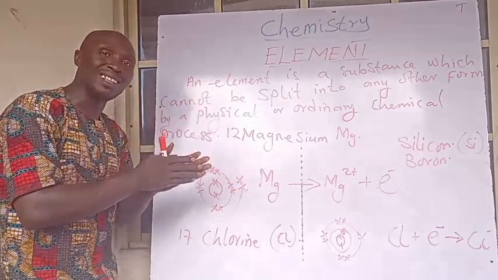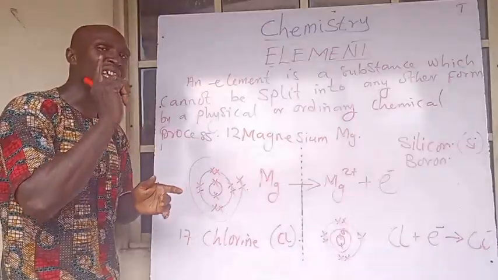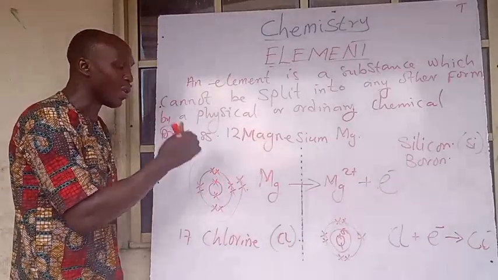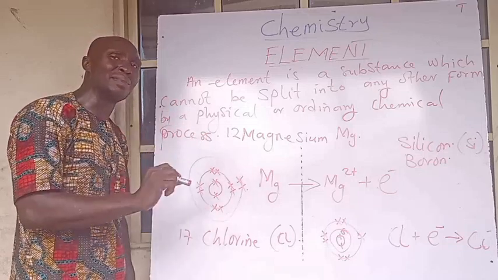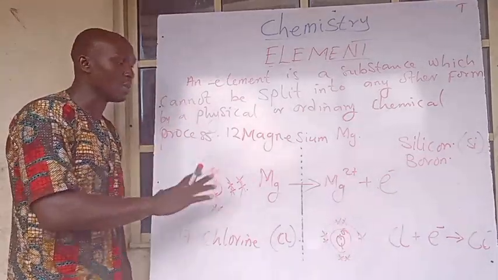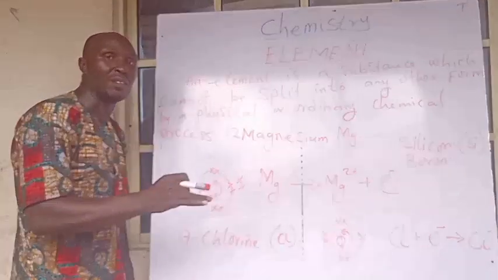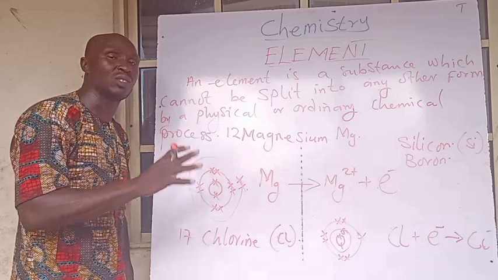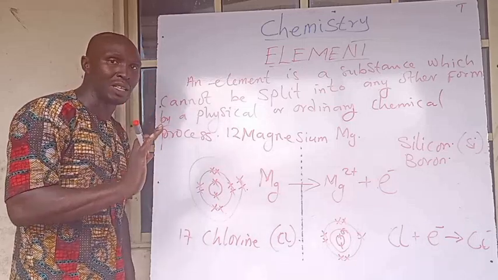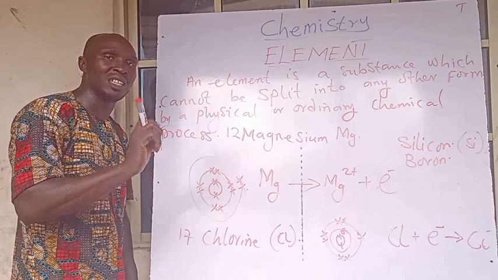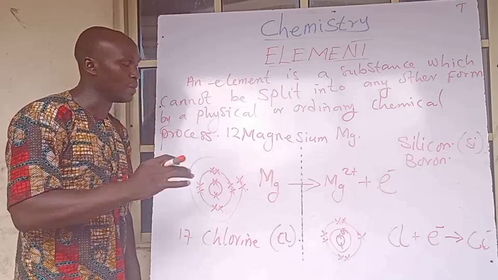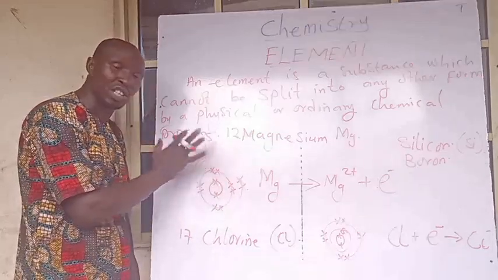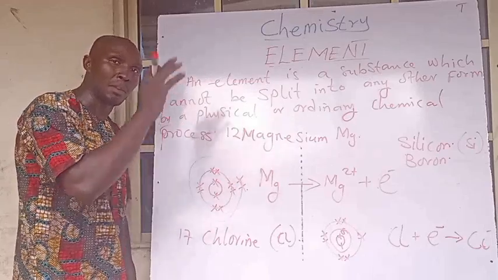In group 1 and group 2 in the periodic table, any element whose outermost shell ends with 1 and 2 electrons is said to be a metal. Any element whose outermost shell ends with 3, 4, 5, 6, 7 is said to be a non-metal. While the one that ends with 8 is found to be a gas, the noble gases. When I'm teaching the periodic table, I'll explain that better.